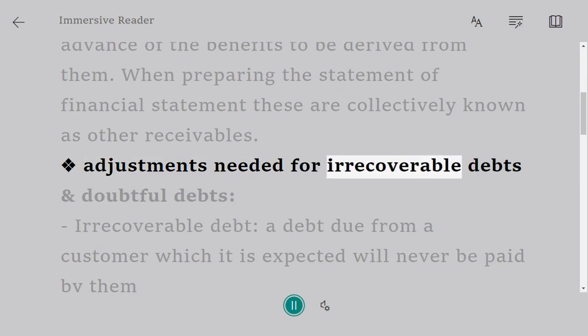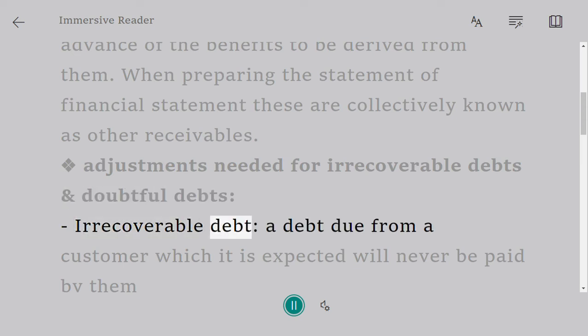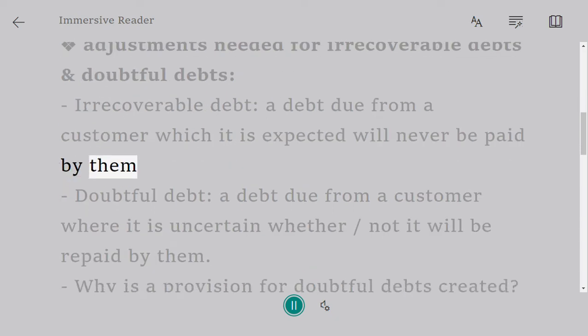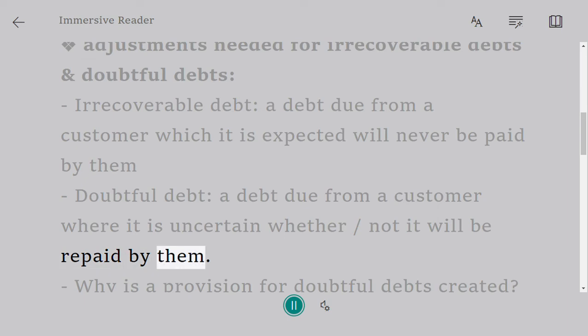Adjustments needed for irrecoverable debts and doubtful debts. Irrecoverable debt: a debt due from a customer which it is expected will never be paid by them. Doubtful debt: a debt due from a customer where it is uncertain whether or not it will be repaid by them.